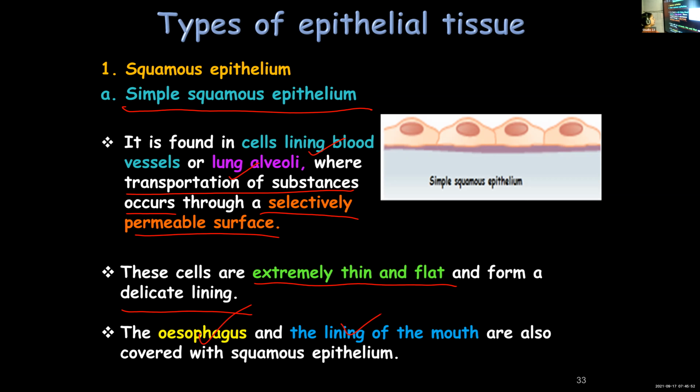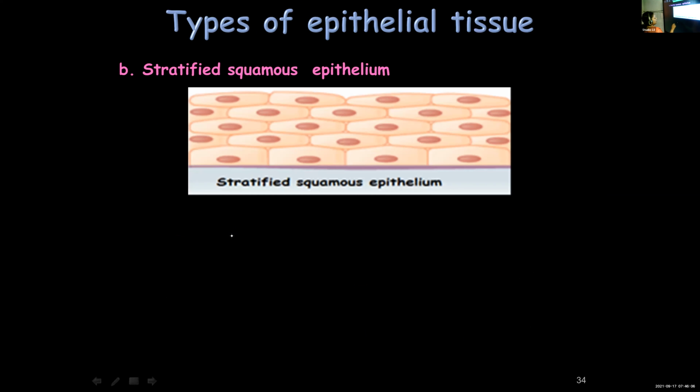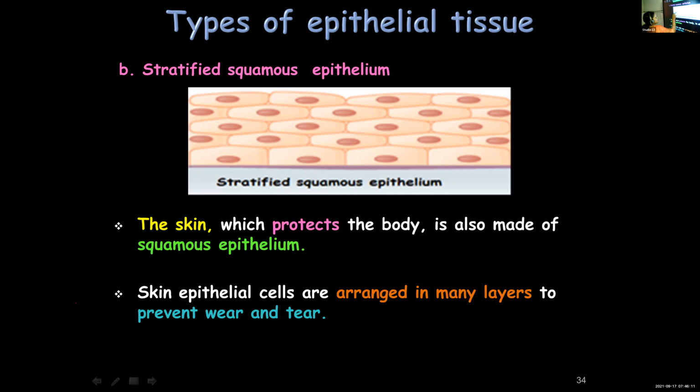And then we learned about stratified. Simple squamous epithelium is single layered, only one layer. Whereas when it comes to stratified, the word meaning of strata is layers.